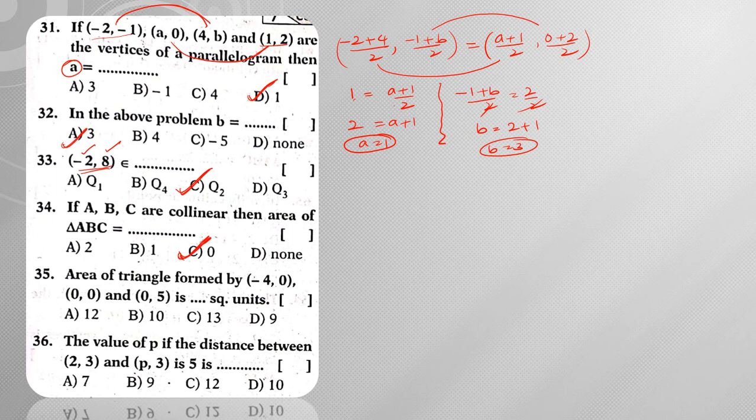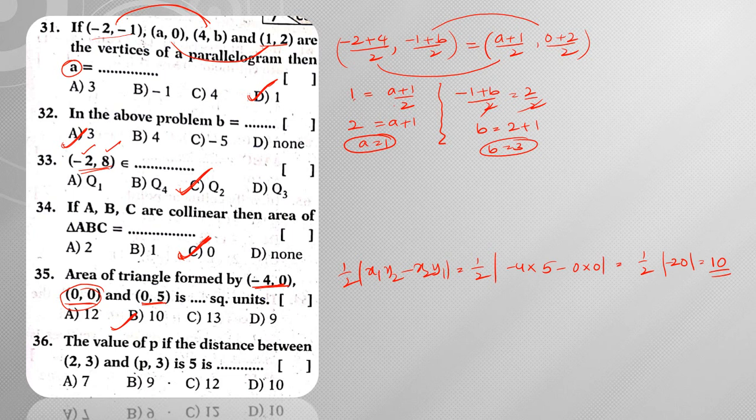Next, the area of the triangle formed by (-4, 0), (0, 0) and (0, 5). So already, if one of the vertices is (0, 0), then directly you use the formula half into x1 y2 minus x2 y1 in the modulus, which gives me half into x1 is minus 4 into y2 is 5 minus 0 into 0. So what am I going to get? Half into modulus of minus 20, which is equal to 10. Hence the answer is 10.